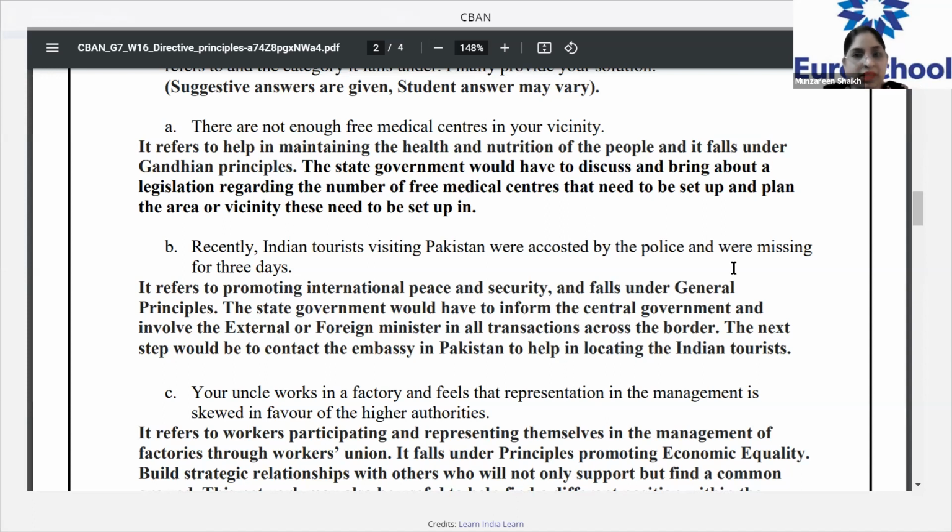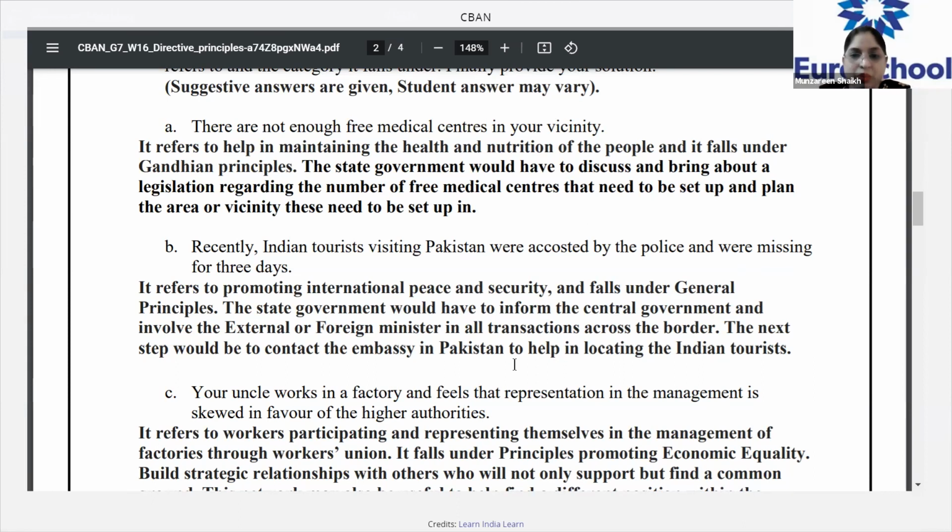Okay, you will inform the central government or the state government, and you will also make sure that you contact the Pakistan embassy and try helping to locate these 3 Indian tourists. Okay? Got it? Have you all got it? All right. Next, let's see who will give the answer.